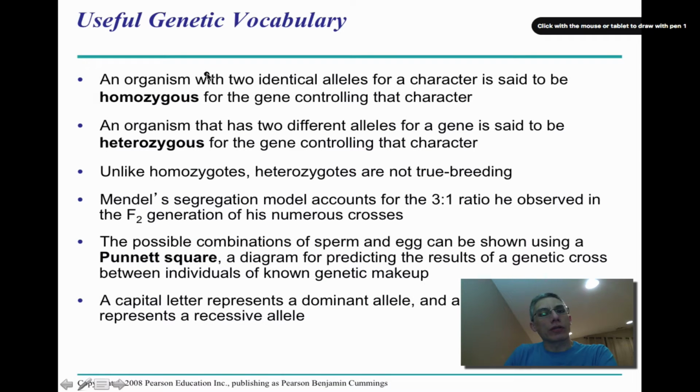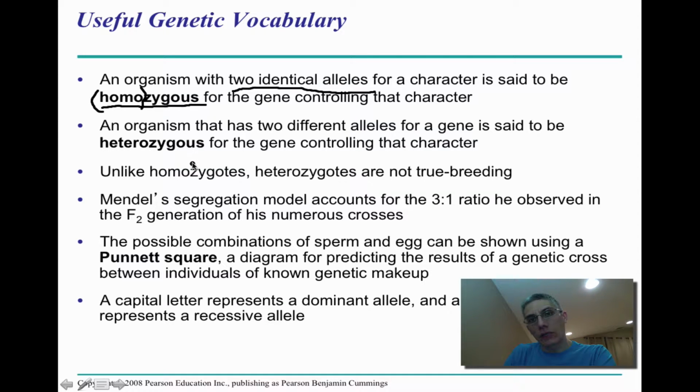So some of the vocabulary that's going to be really useful to you as you go through our discussion of genetics is some of the words that you see on this screen in bold print. So when we talk about an organism that has 2 identical alleles for a character or a trait, it is said to be homozygous. Remember, this prefix HOMO is going to represent same. So we have 2 identical alleles. If it has 2 different alleles for a gene, it's said to be heterozygous for that trait. In other words, it has one of each. So in the previous screen, if you looked at the F1 generation, it had a capital P and a lowercase p. So again, that would have been considered heterozygous.